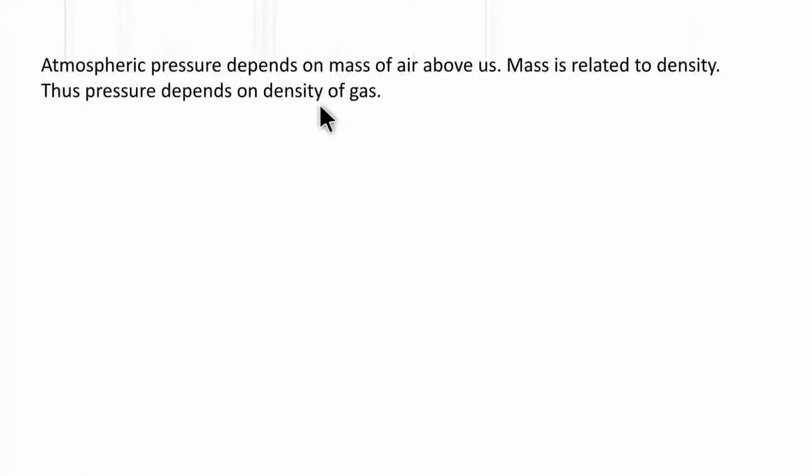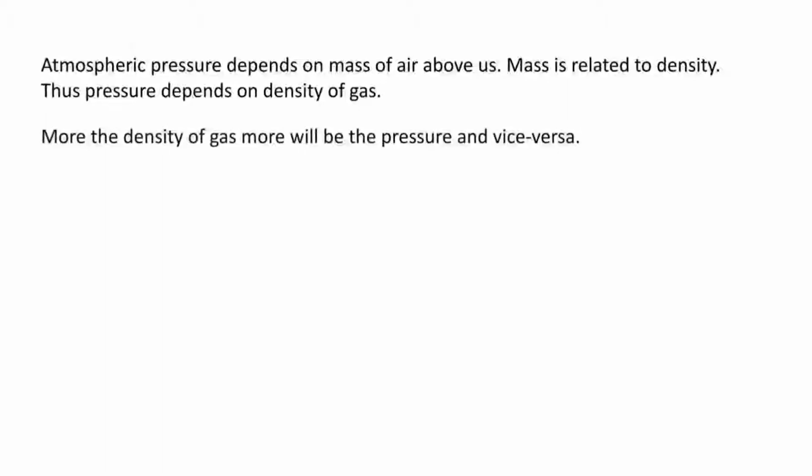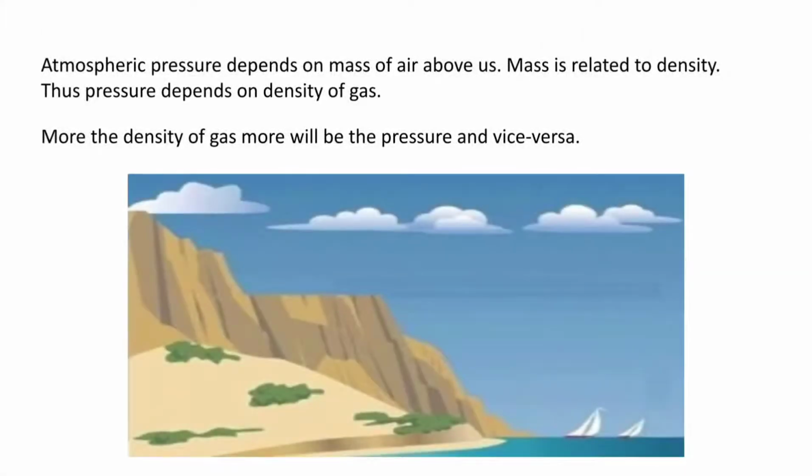So we can say that the more the density of gas, the more will be the pressure, and the less the density of gas, the less will be the pressure. If you are on top of a mountain, and the column of air above us at this place is less, then since the mass is less, the pressure here is also less.